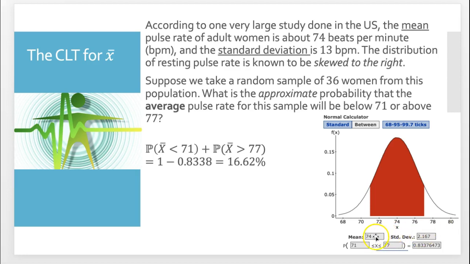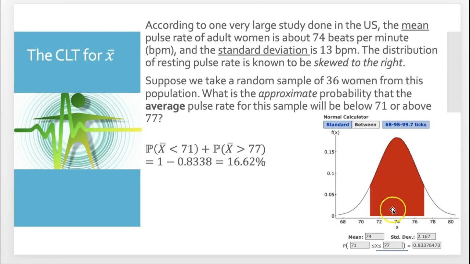So what I did here is plug in a mean of 74 and the standard error. Remember, the standard error here is 13 divided by the square root of 36. So 13 divided by 6 gives me the standard error for the sample mean, which is the standard deviation. Here I find the probability of the sample mean between 71 and 77, and I get 0.833. It gives me this red shaded region. If I add this area, plus this area, plus this area, it would equal 1.